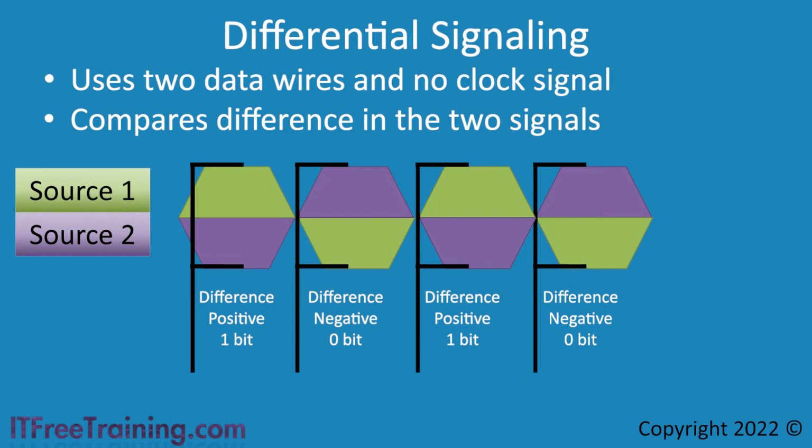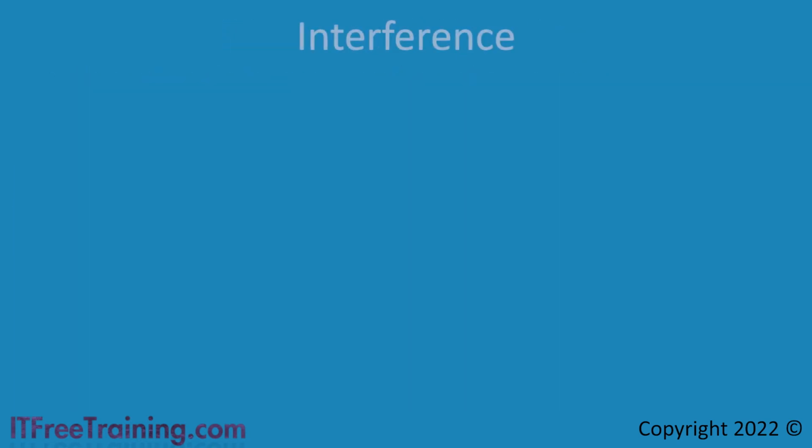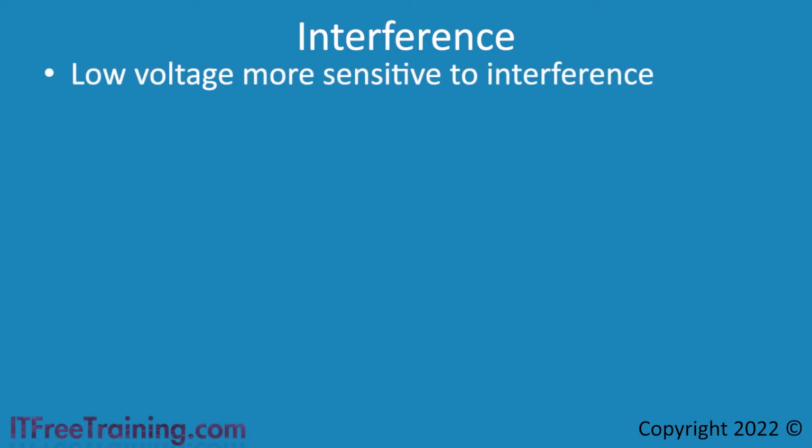starts and stops. Differential signaling allows data to be transferred at a lower voltage, which has its advantages but also causes problems. Let's have a look at how differential signaling overcomes these problems. The biggest problem with using low voltage is that it is more sensitive to interference. Using differential signaling helps to get around the problems of interference, but let's have a look how.